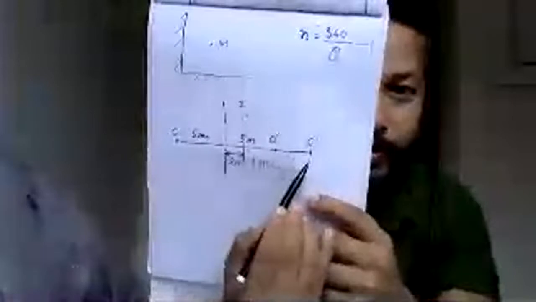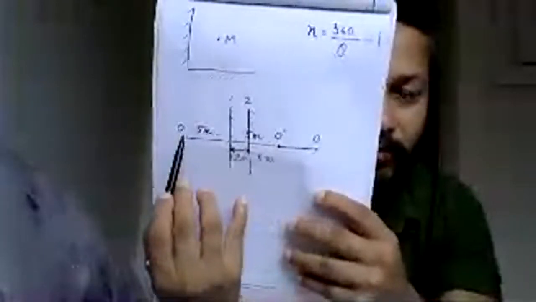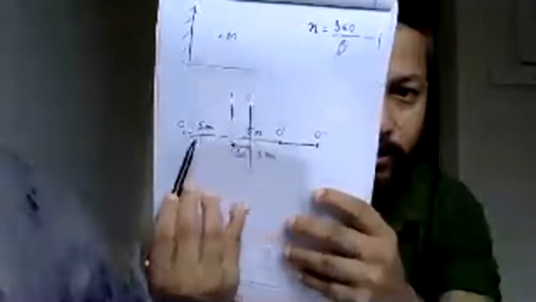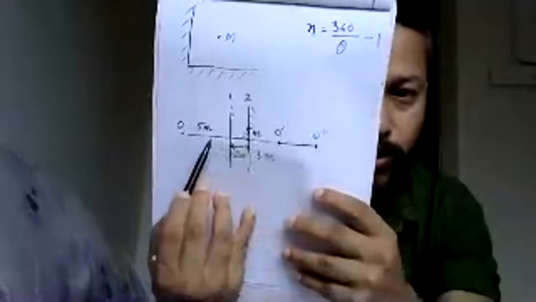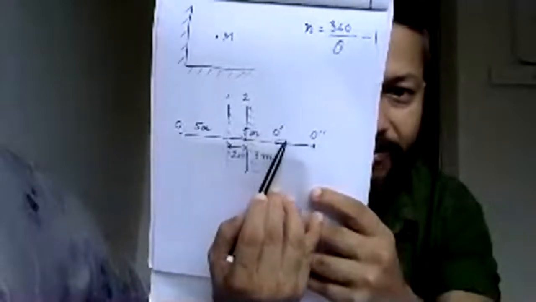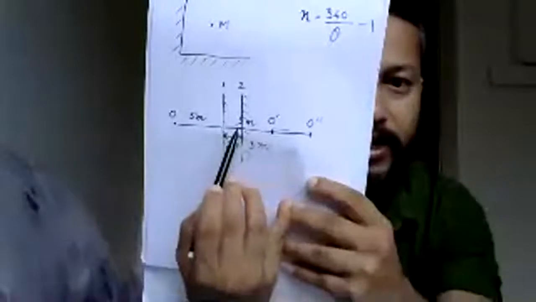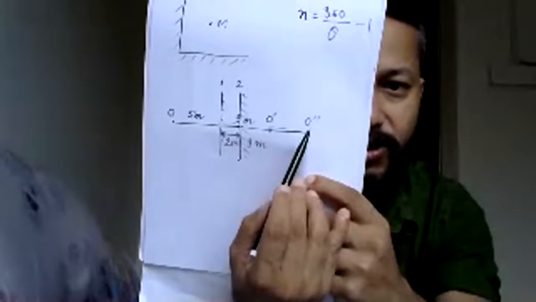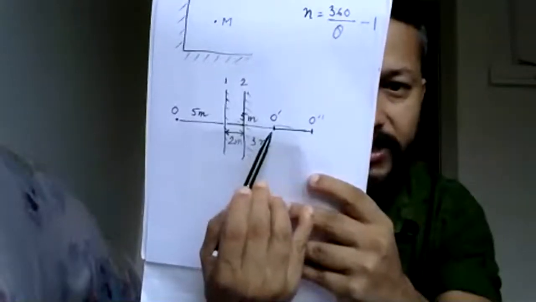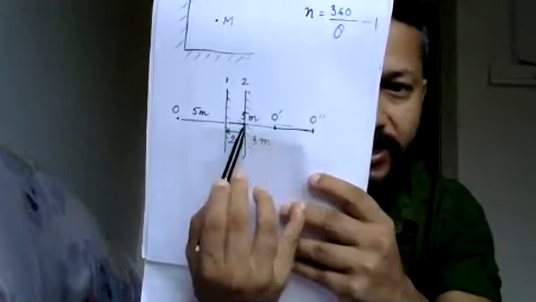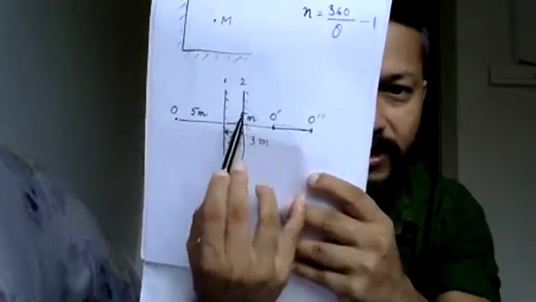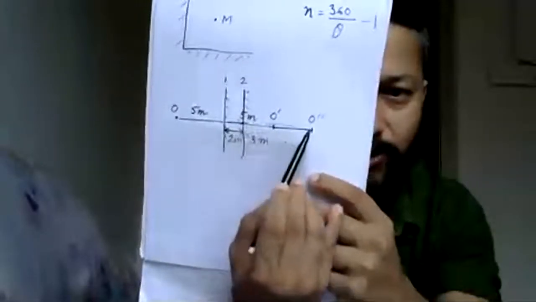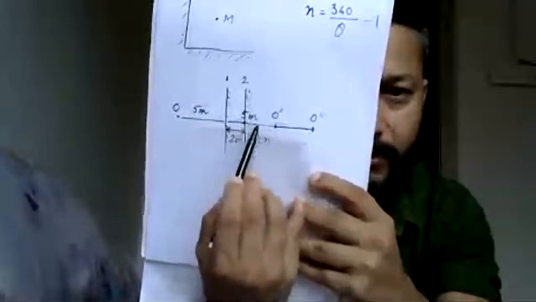See, now this is your position, this is the position of the mirror, and this is your image. This is 7, no? Because 5 plus 2 is 7. So another 7 meter away the image will form. This is the second image. The first image is at a distance of 3 meter from the second position of the mirror, and from here to here it is 7 meter. Image distance is 7 meter.